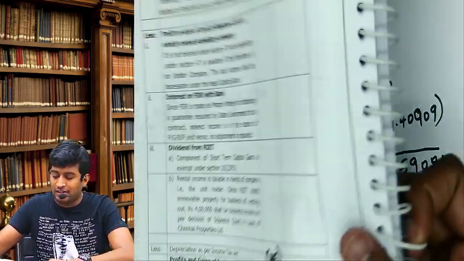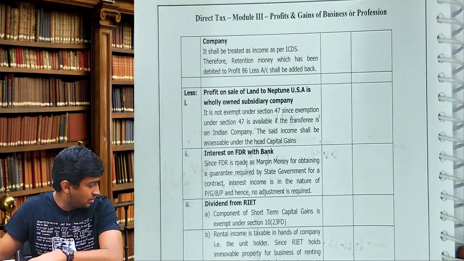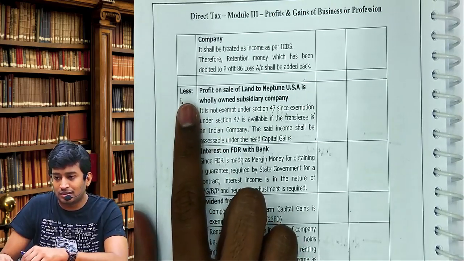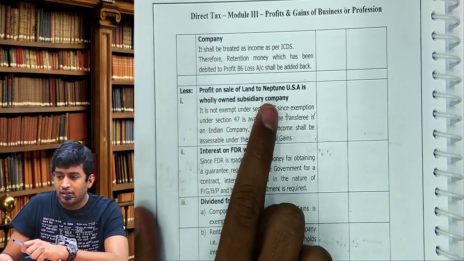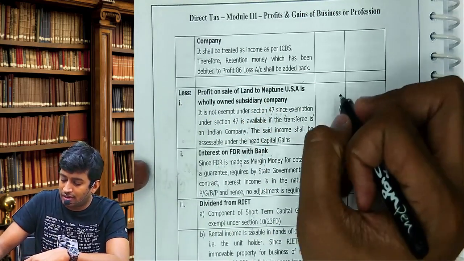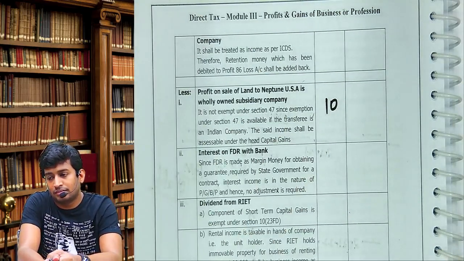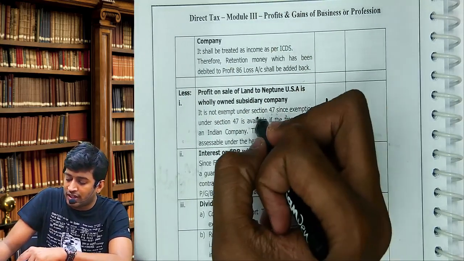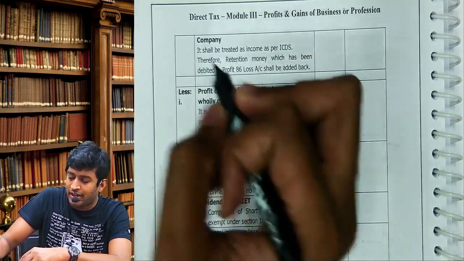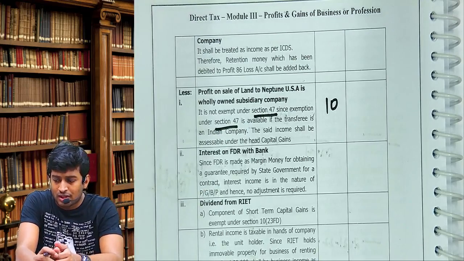Come to page 172. Can you see the heading? Profit on sale of. How much profit you created to P&L account? 10. Right, in the first column. What is this story? You will not understand now. It will be covered separately under capital gains. 47K, leave it for now. Just say 10 and write it. Have you written it? Now come down.